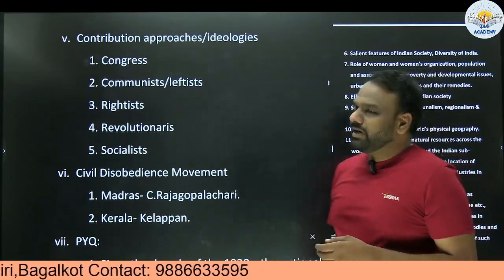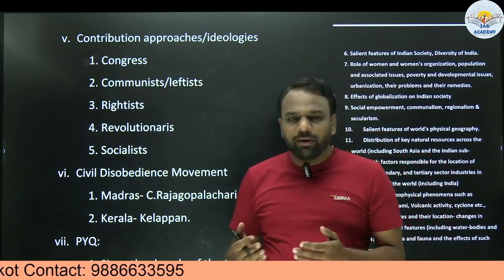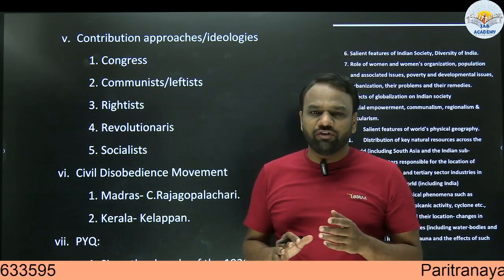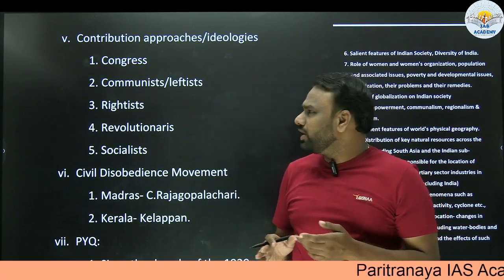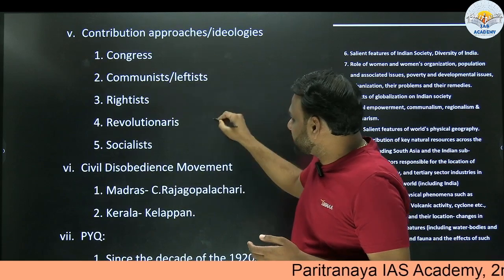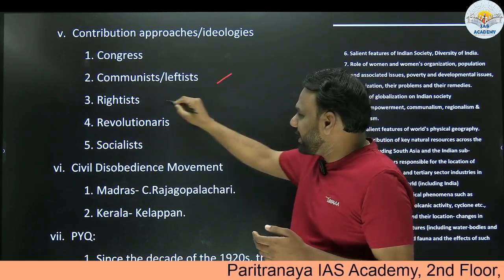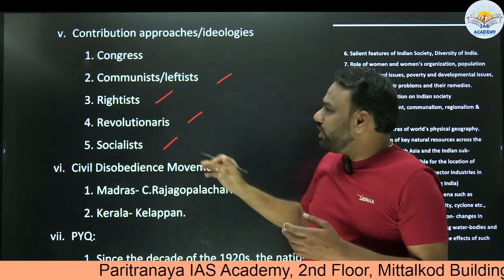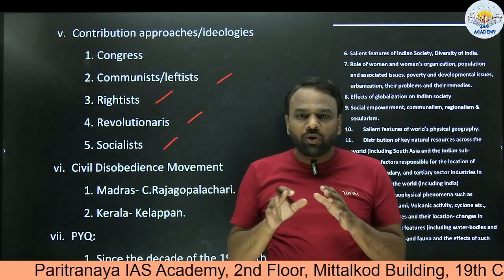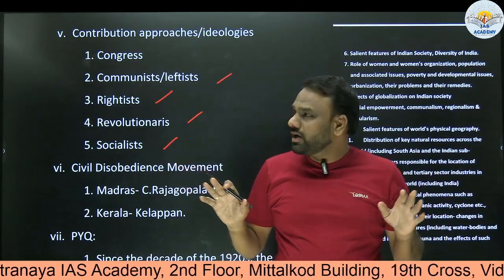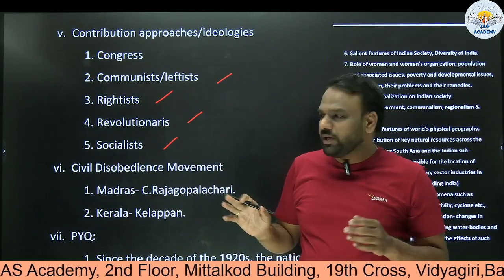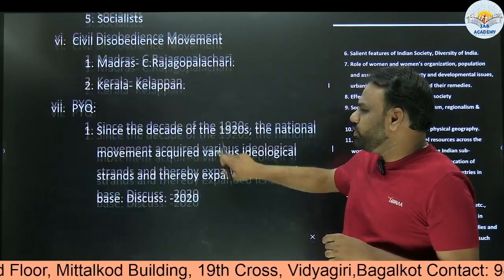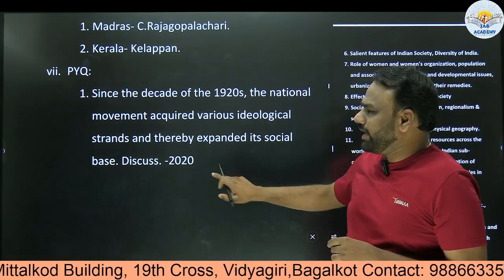Okay, from which we can prepare. Next, approaches. Now when it comes to freedom, everyone did not have the same idea. Different sections had different ideas of achieving freedom, and ideologies were different. Congress had a different ideology. Communists and the left had a different ideology. Rightists had a different ideology. Revolutionaries like Bhagat Singh had a different ideology. Socialists. So we also need to mention the contributions of different sections of society, like different ideologies. In this fashion, we are supposed to prepare our material or notes.